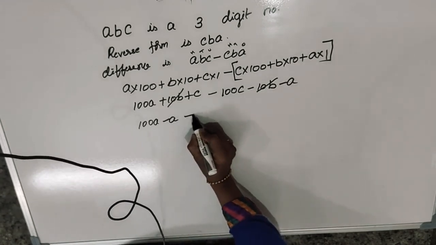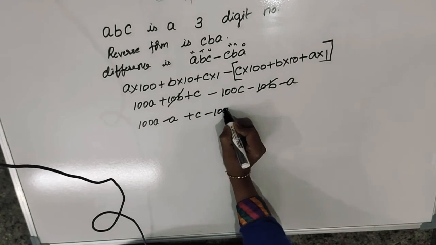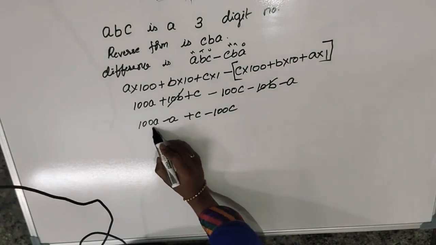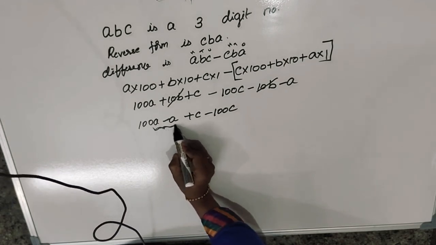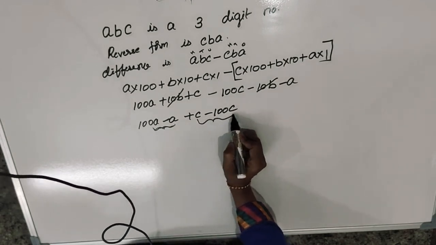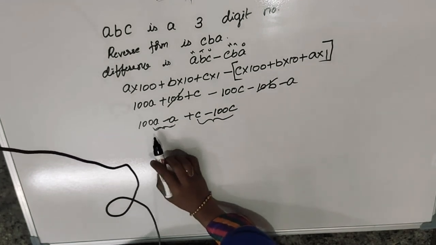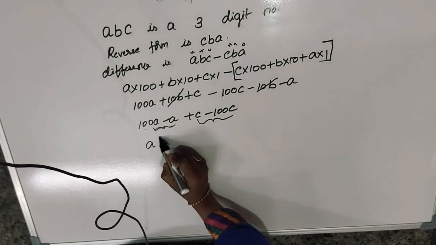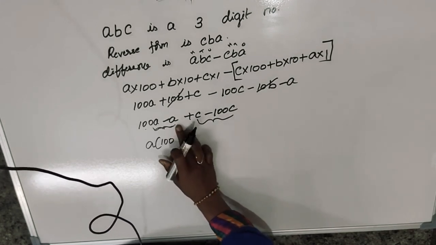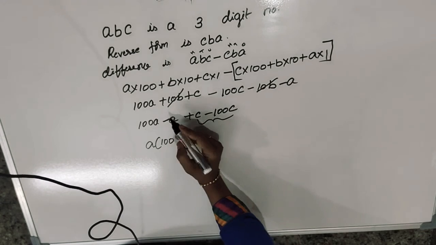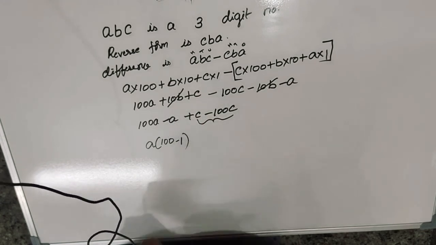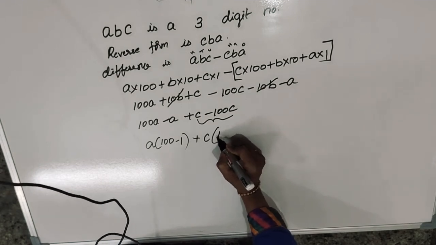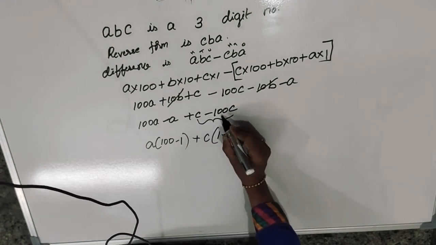Here plus C minus 100C, because for subtracting we need the same unknowns. We cannot subtract different unknowns or different variables. These are the same variables. Okay, 100A minus A, in this A is common, I'll take it out: 100 minus, nothing is there, means 1.